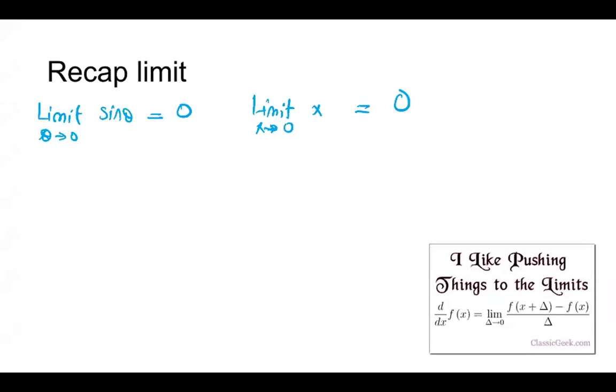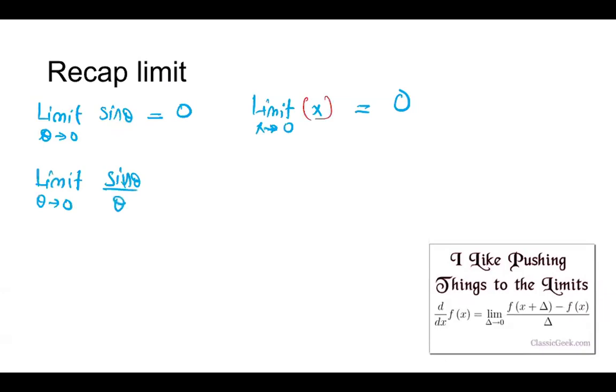All right, so the sine theta. When we say the limit as theta goes to 0 of sine theta, we are essentially finding the value of the function at that particular point. Once you insert theta equals 0, sine 0, you can of course use a calculator or GeoGebra, you will see it is 0. Similarly, for a limit of x when x goes to 0, this is also 0. We are literally putting x equals 0 and finding the value. This you all know, but what about this thing?